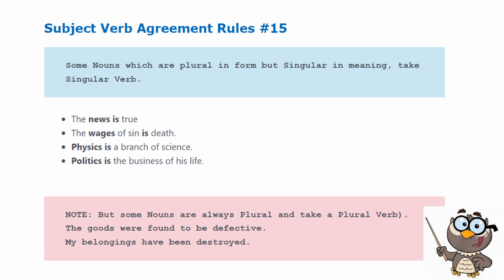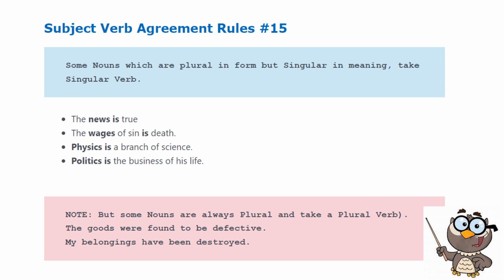Rule number 15. Some nouns which are plural in form but singular in meaning take a singular verb. These are what we call special nouns. Example: The news is true. The wages of sin is death. Physics is a new branch of science. Politics is the business of his life.